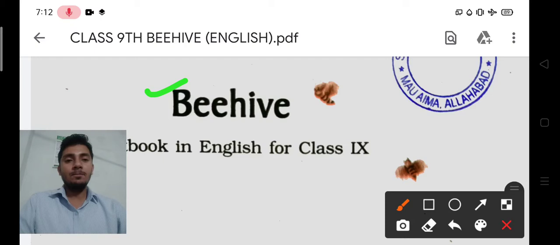So from today, we are going to start your English book, and I want to tell you that you will make a strategy. You will be very serious about your study because English has a lot of importance these days. English language is very important, so this is the reason you will study your chapters clearly. And this book is a CBSE book, so all the chapters kept for you are very important. They have a lot of importance in your education.